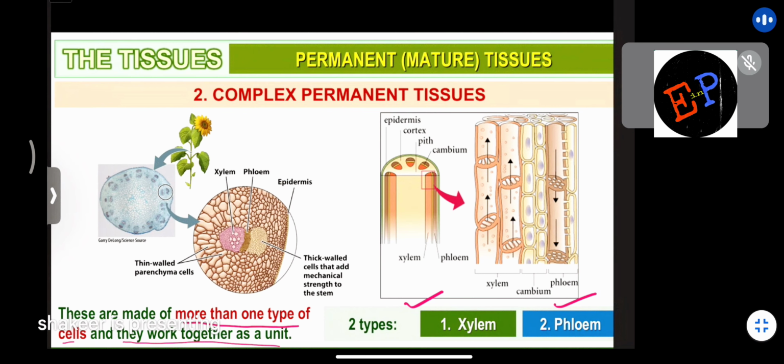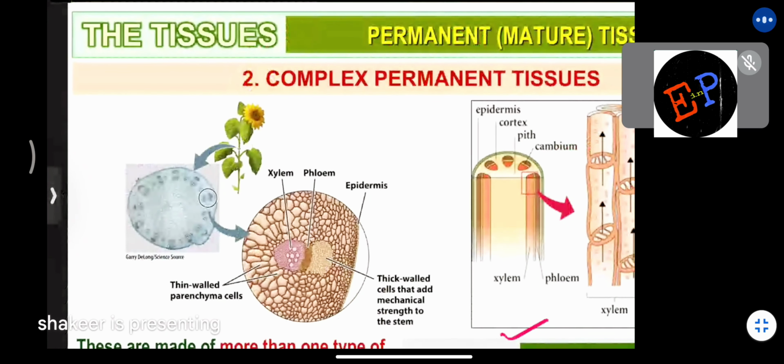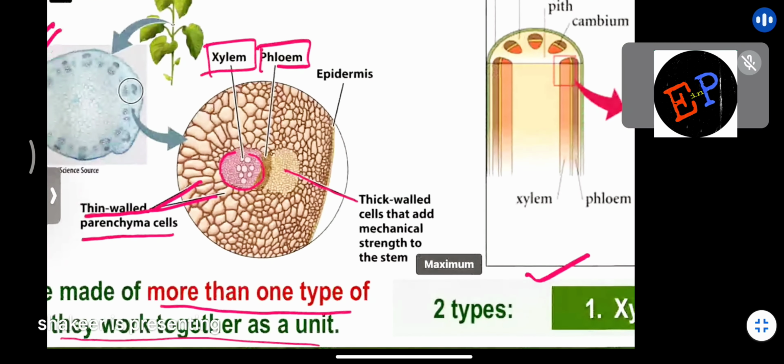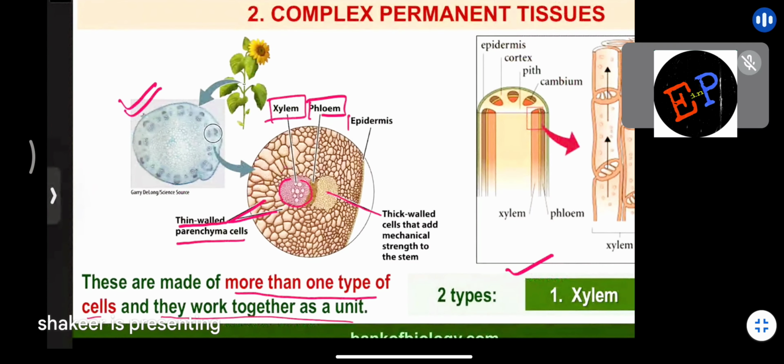Okay. So see the structures here. In the figures you can see the structures. For example, if you take a longitudinal section of the stem, then this is the shape of the cells which you can find. So thin-walled parenchyma cells are present here. Are you able to understand? And this structure you can call the xylem. And connecting the xylem you can find the phloem. And what is this one? These are thick-walled cells which add mechanical strength to the stem, and you will find the outermost layer which is called the epidermis. Are you able to understand?